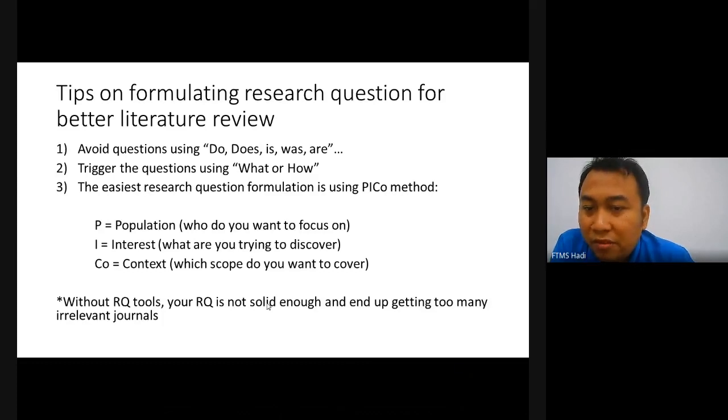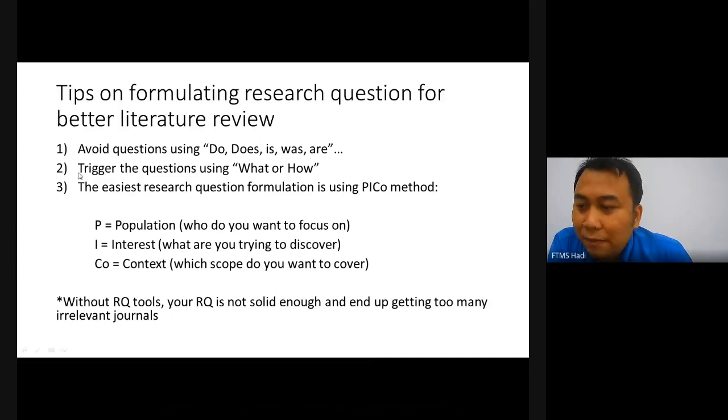Another tip to formulate a research question for a better literature review. If students want to come up with a research question, avoid questions using the phrases do, does, is, was, and are. This is not encouraged because if you ask with do, does, is, was, are, the answer will lead to yes or no only, which means the idea is not expanded, and then they are not able to write the literature.